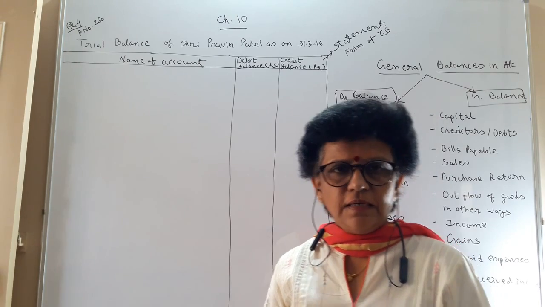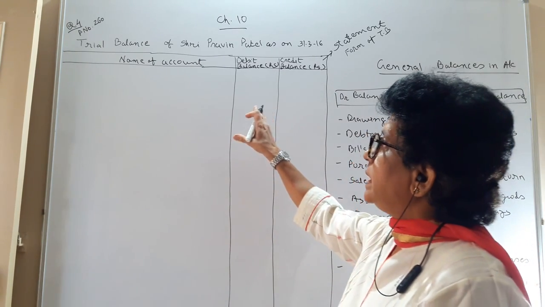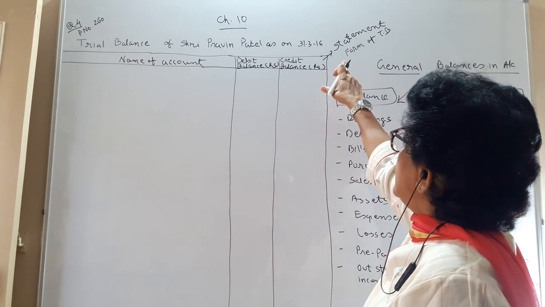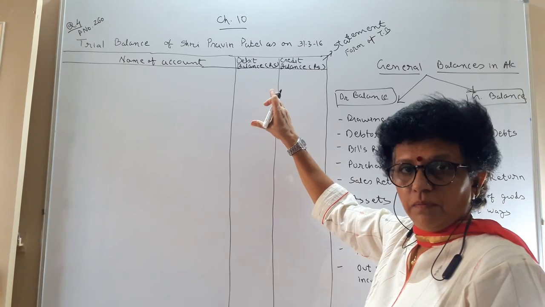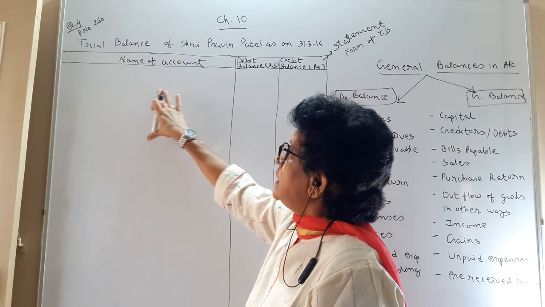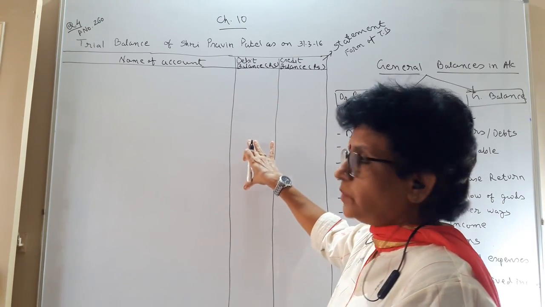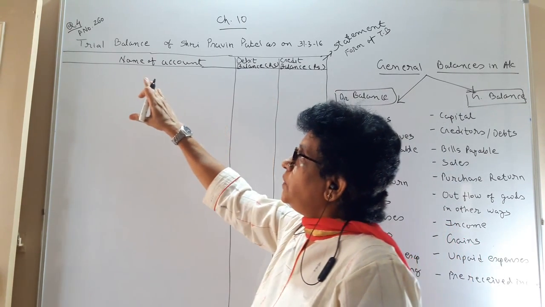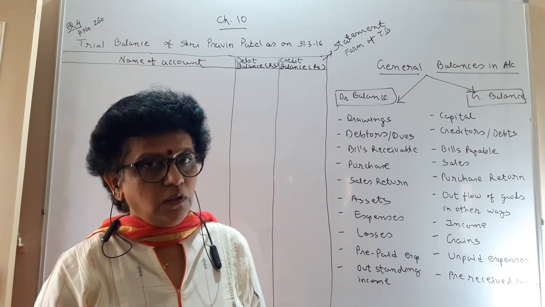Good morning friends. Let us continue with our trial balance chapter. Today we are going to prepare the trial balance as per statement format. When the statement format is to be done, you have the format like this: the name of account, debit balance rupees, credit balance rupees. Question number 4 on page number 260, you will find your question.